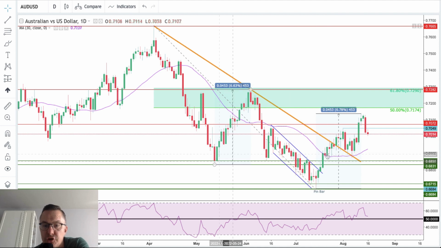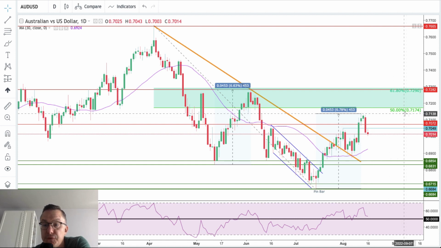So the geometry of these two corrections is almost the same. If we compare it, we can even say they are equal, right? 100 and 101% equal. So what is going on right now?